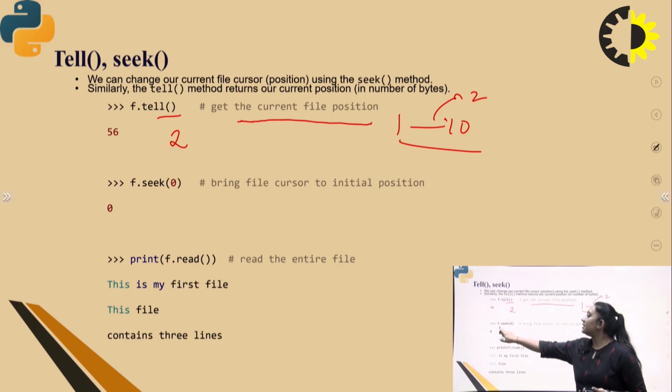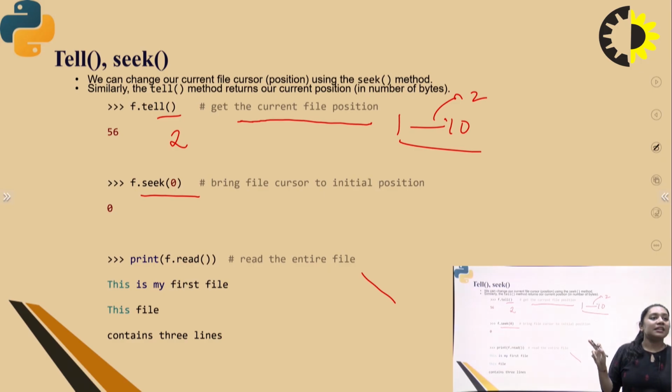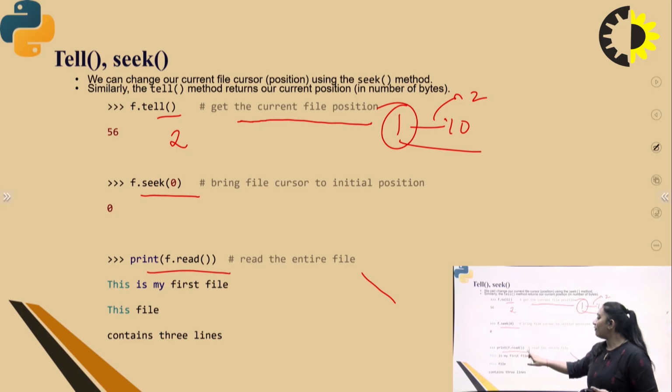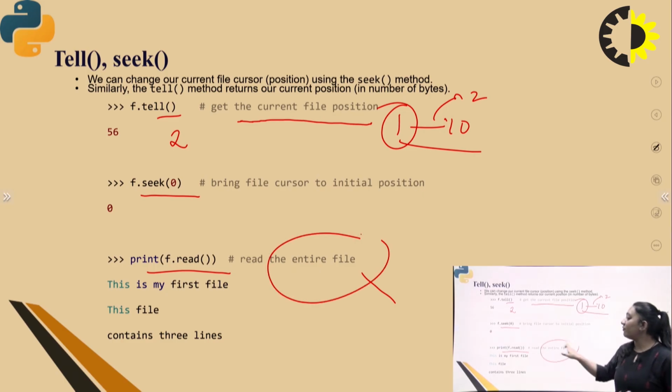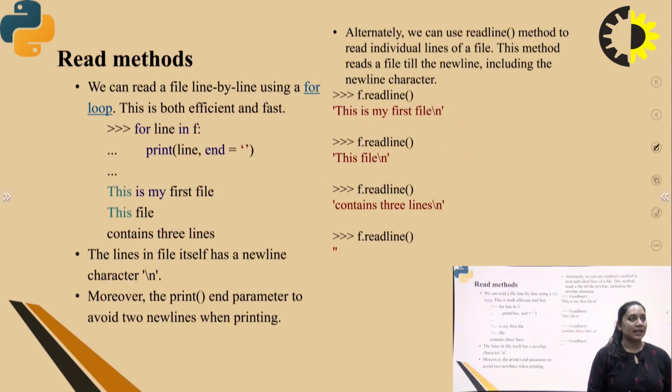Then next is the seek method. The seek method can bring the cursor back to the initial position of the file. Okay, next is print(f.read()), so it can read the entire content present in the file in the form of text, right?